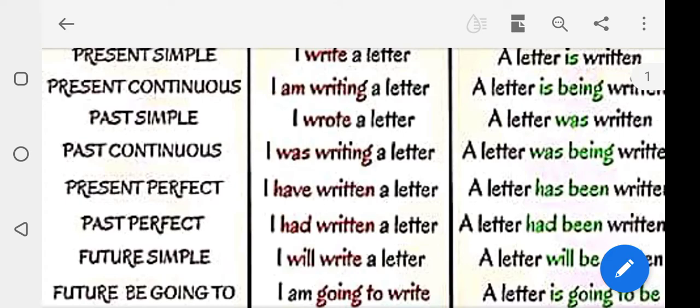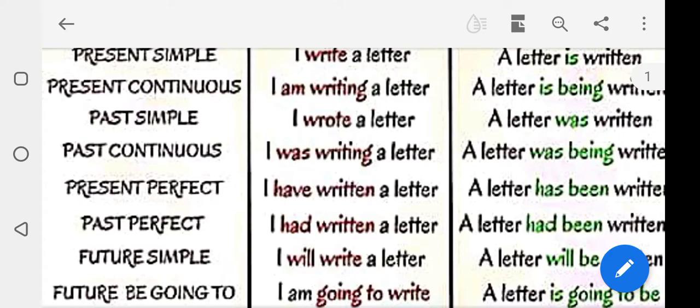See the present perfect. Formula, have or has. You should add been plus verb 3. Present perfect. I have written a letter. A letter has been written by me. In this, yes, past perfect. See, I had written a letter. A letter had been written by me.